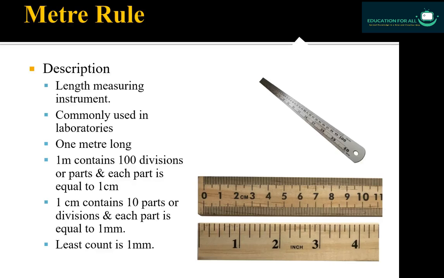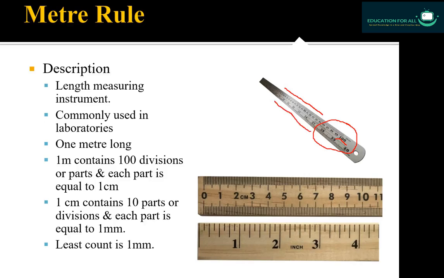and this is a length measuring instrument and it is commonly used in laboratories. It is always 1 meter long, that is why it is called meter rule. Here you can see the ending digit is 100. This is basically a scale of centimeters, and this is the upper scale. This upper scale is of centimeters and this lower scale is of inches, but we are concerned with this centimeter here.